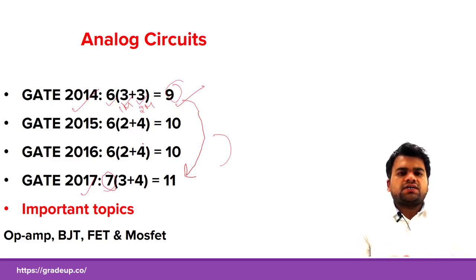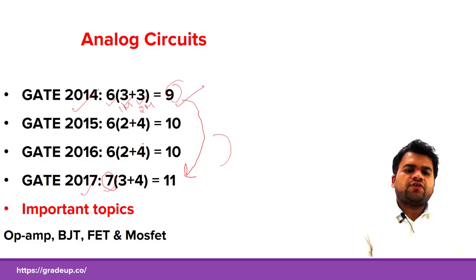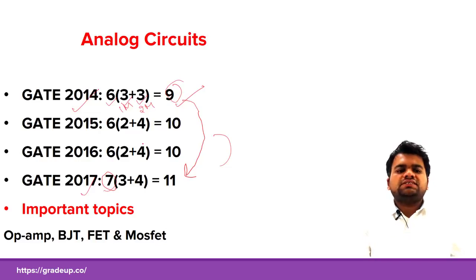Coming on to this slide, for analog circuits, you see the weightage is varying from 9 to 11 marks. And what were the topics generally repeatedly asked in the last 4 years? Questions have come from op-amp, BJT, FET, and MOSFETs. These are some particular topics which students should focus on.